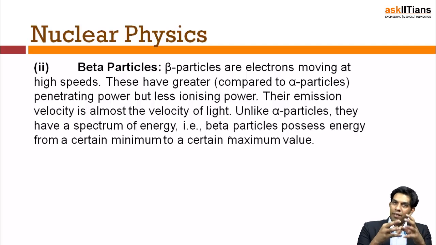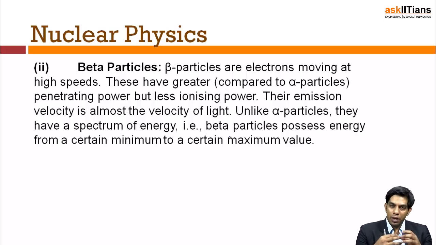Whenever there is unrest inside the nucleus and I end up throwing a helium nucleus, that is a big chunk. My atomic mass is close to 200 and I'm throwing out 4, so it's close to 2 to 5% of it, which is pretty big.